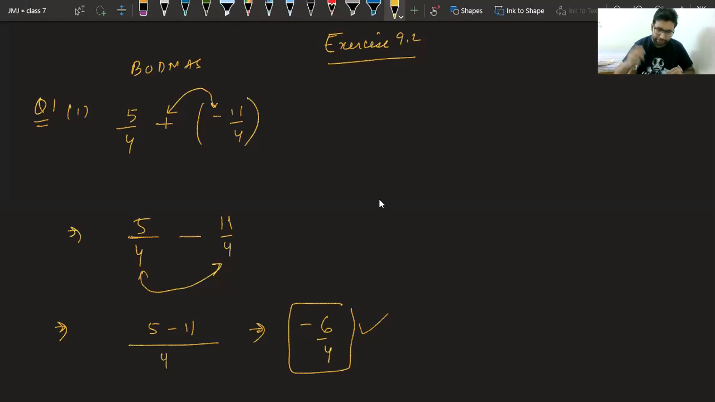If you remove the decimal, it becomes a rational number only. Okay. This chapter is the same as rational numbers only, sorry, fractions only.